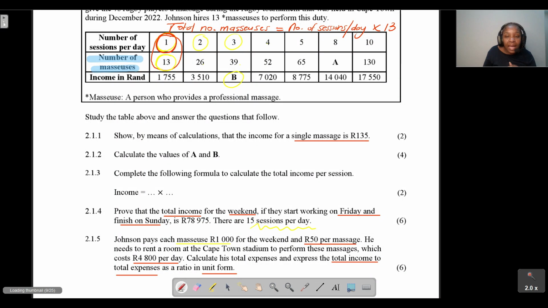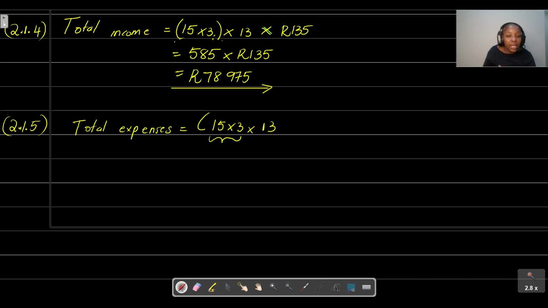I think this is actually the total massages, so let's fix that to total number of massages. It's the number of sessions multiplied by the 13 masseuses to give us the total massages that we'll need.